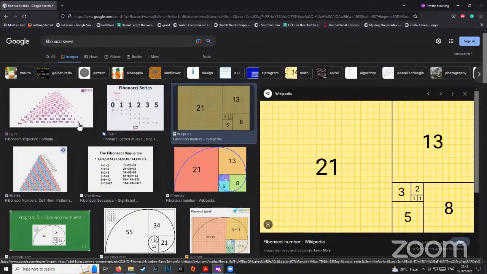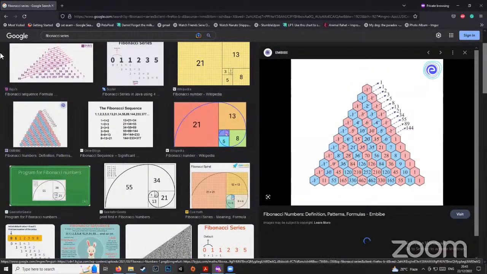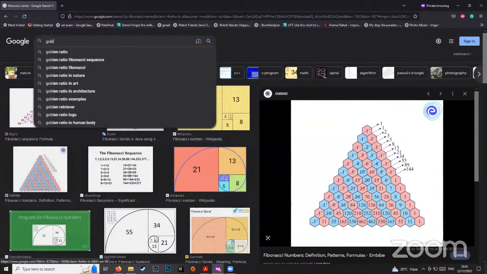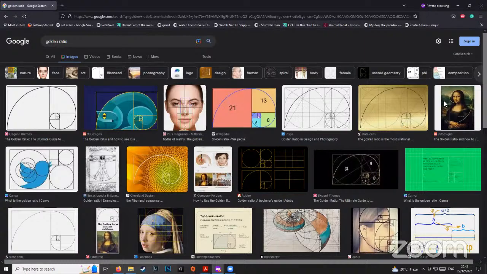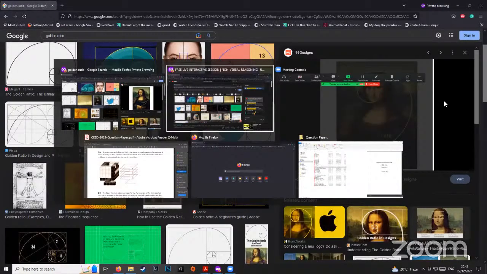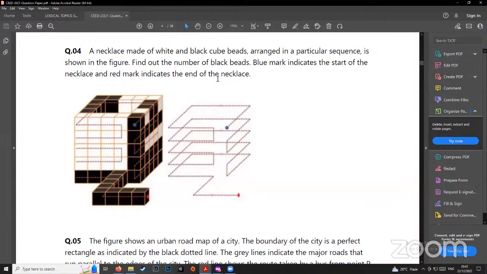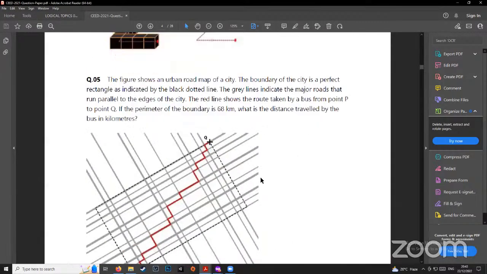It's an endless series. So Fibonacci series is very famous in design, and it is a very important series. It is also called the golden ratio, which is used in paintings a lot of times. So it is not just a time pass series. It has a lot of significance behind the question. So then you will know that, okay, this question is actually utilizing the Fibonacci series. And once you know Fibonacci series, you'll very quickly start catching these questions, right? And then you will know what the answer to this question is.